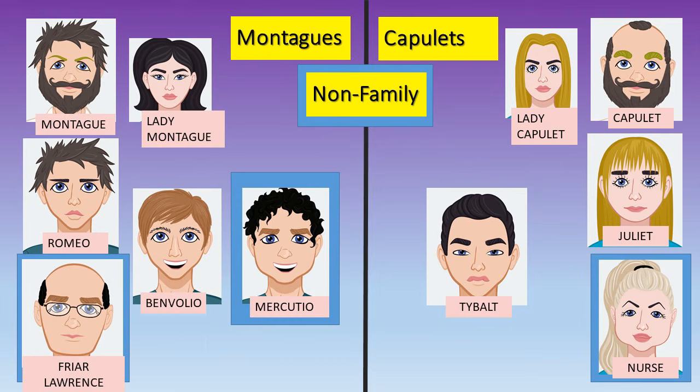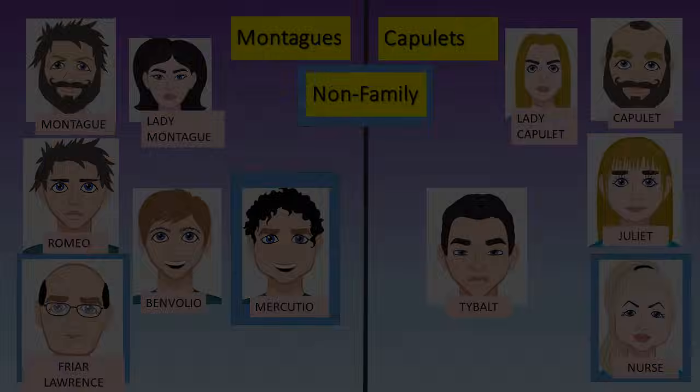So here are, again, those characters. So those are the characters that are involved in all the major moments of the play. Definitely worth knowing and definitely worth understanding that most characters have got a counterpart that's associated with them on the other side in the other family. So there we are, the characters of Romeo and Juliet.